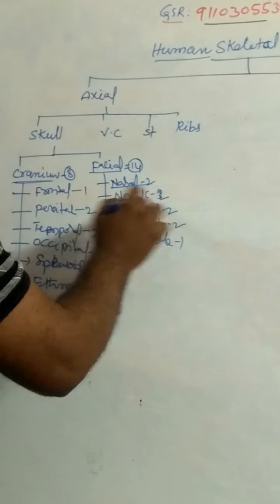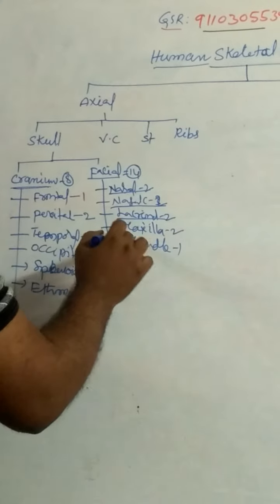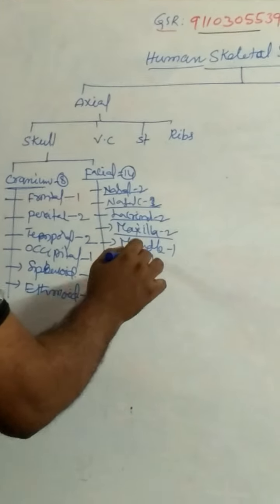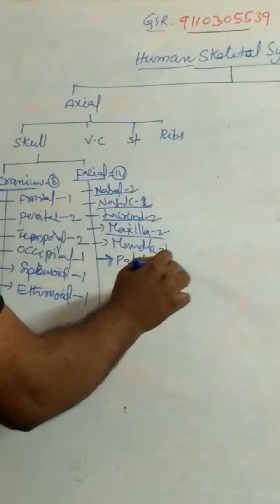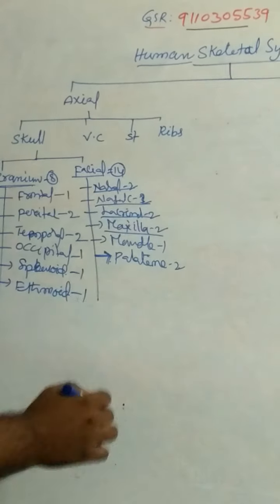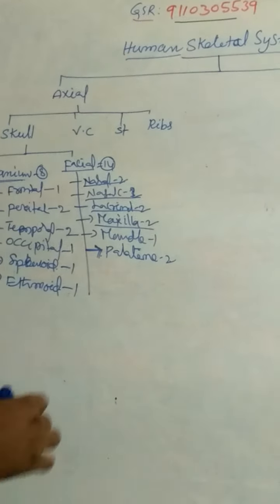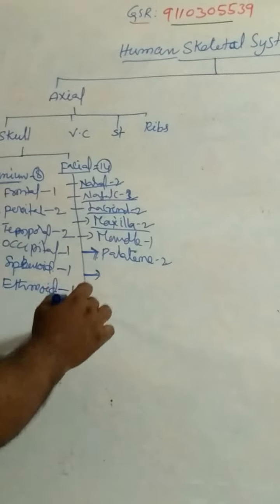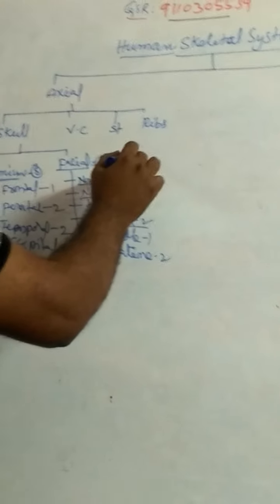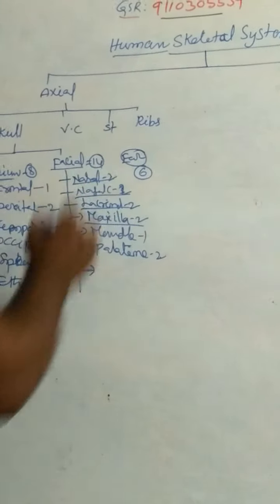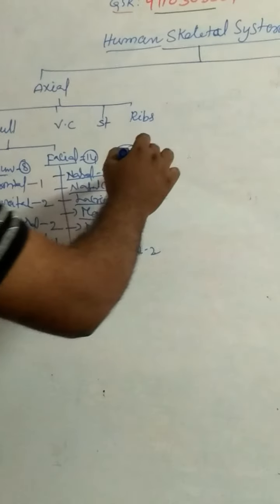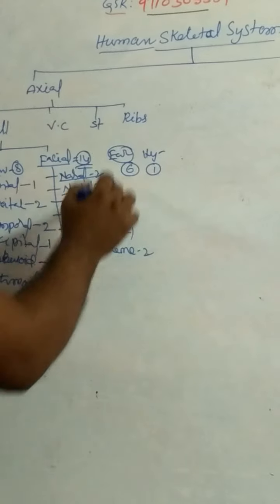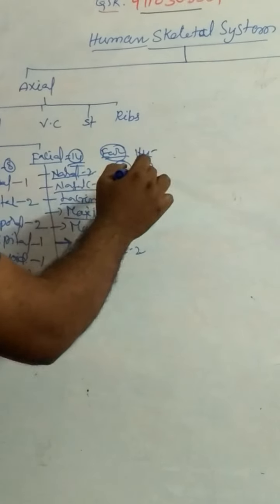A pair of nasals and a pair of nasal conchae, lacrimal, maxillae, mandible, and palatine: 2, 1, 2, 3, 4, 5. Mandible 1. And ear ossicles 6, and a hyoid bone 1. Facial 14, ear ossicles 6, hyoid 1.